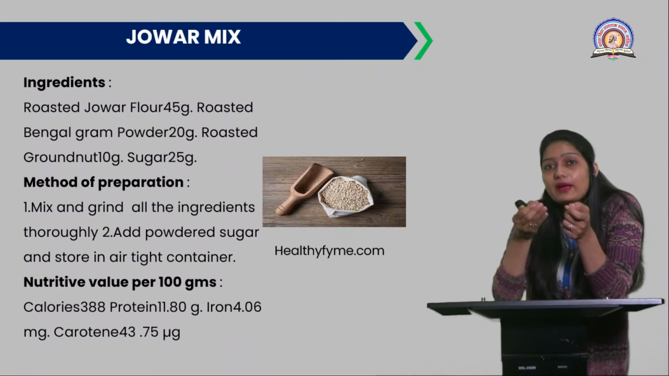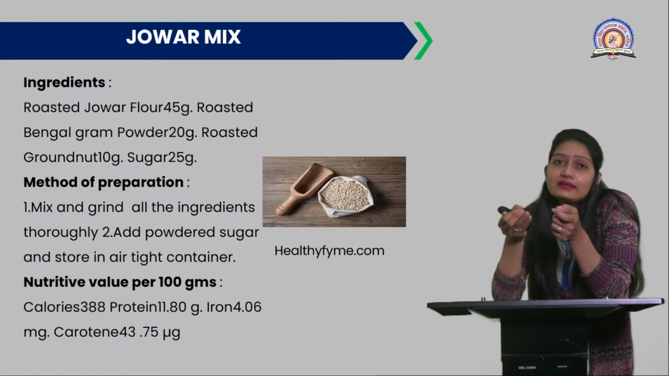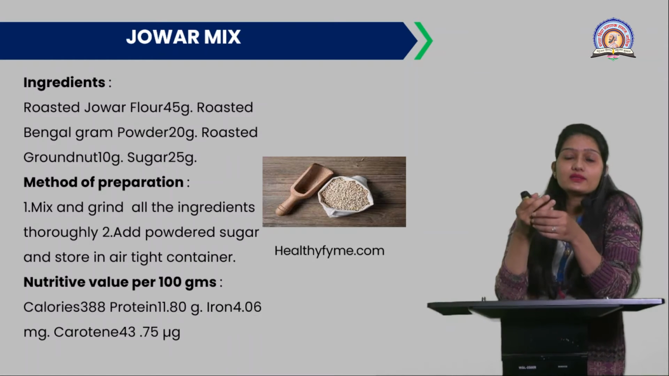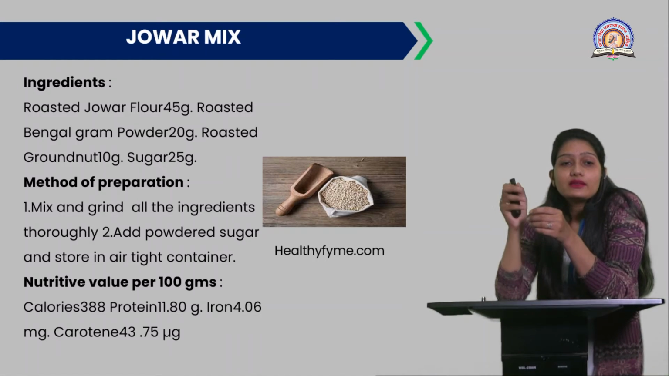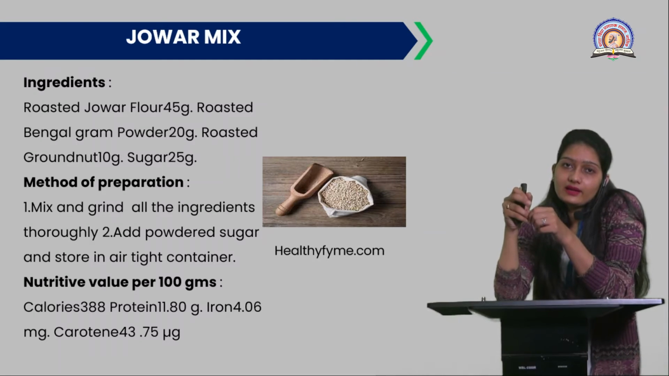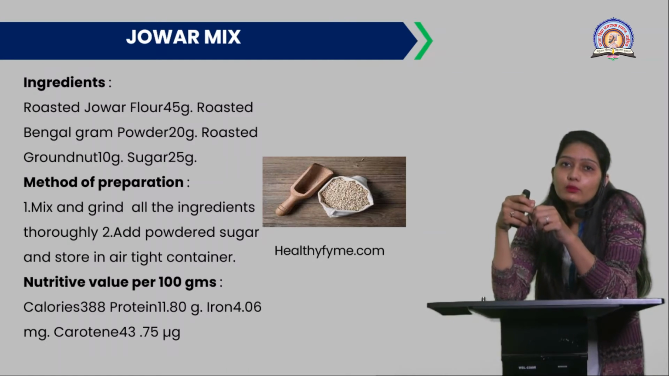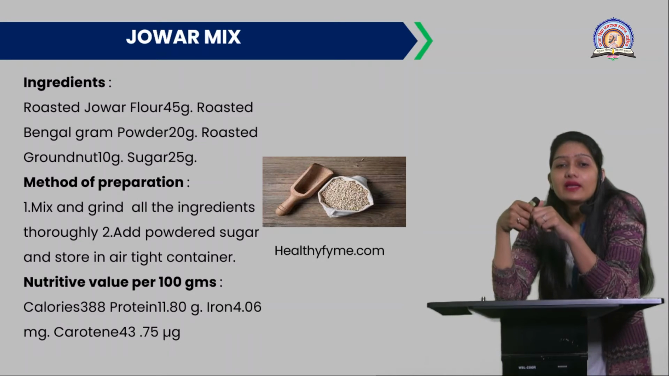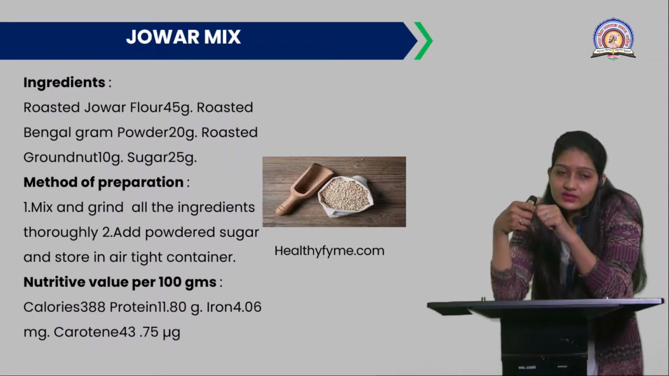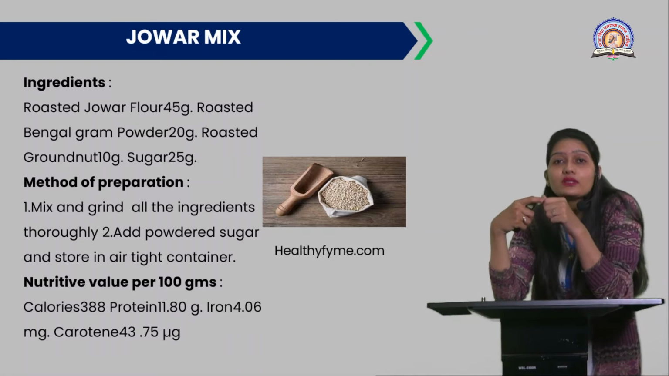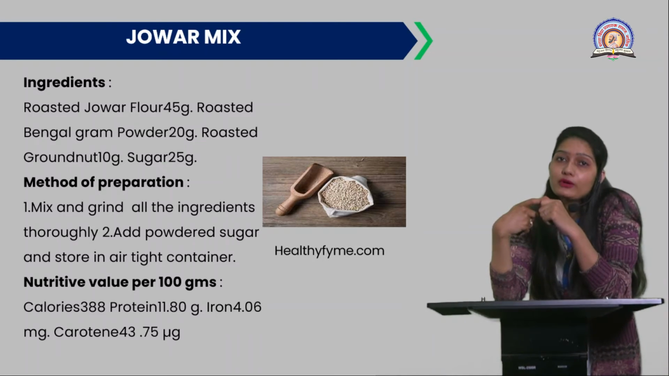So it will provide iron and calories, and we'll discuss how much we get from this. We'll get 388 calories from this jowar mix, then protein up to 11.80 gram, iron 4.06 milligram, and carotene 43.75 microgram.